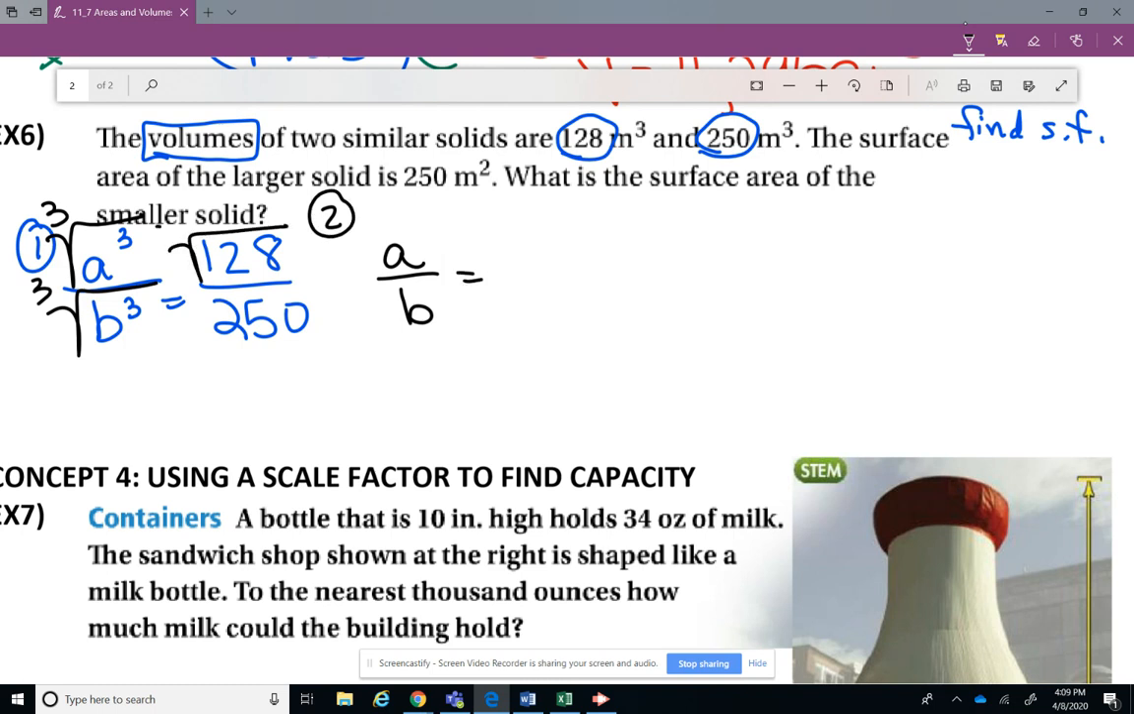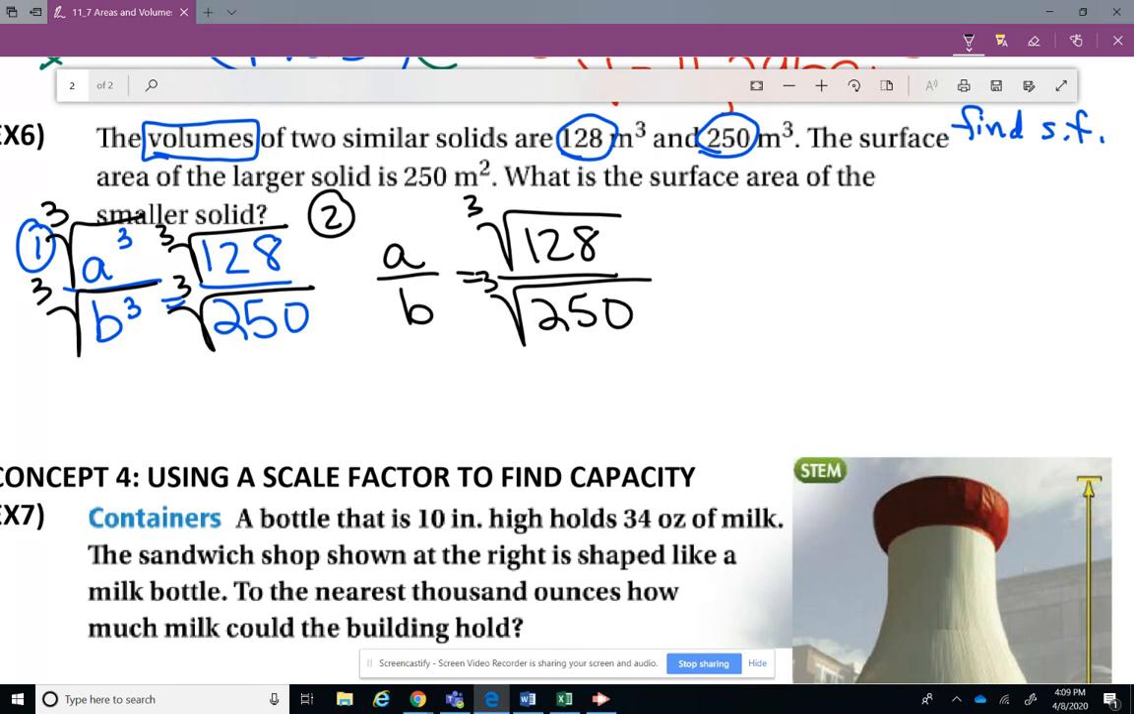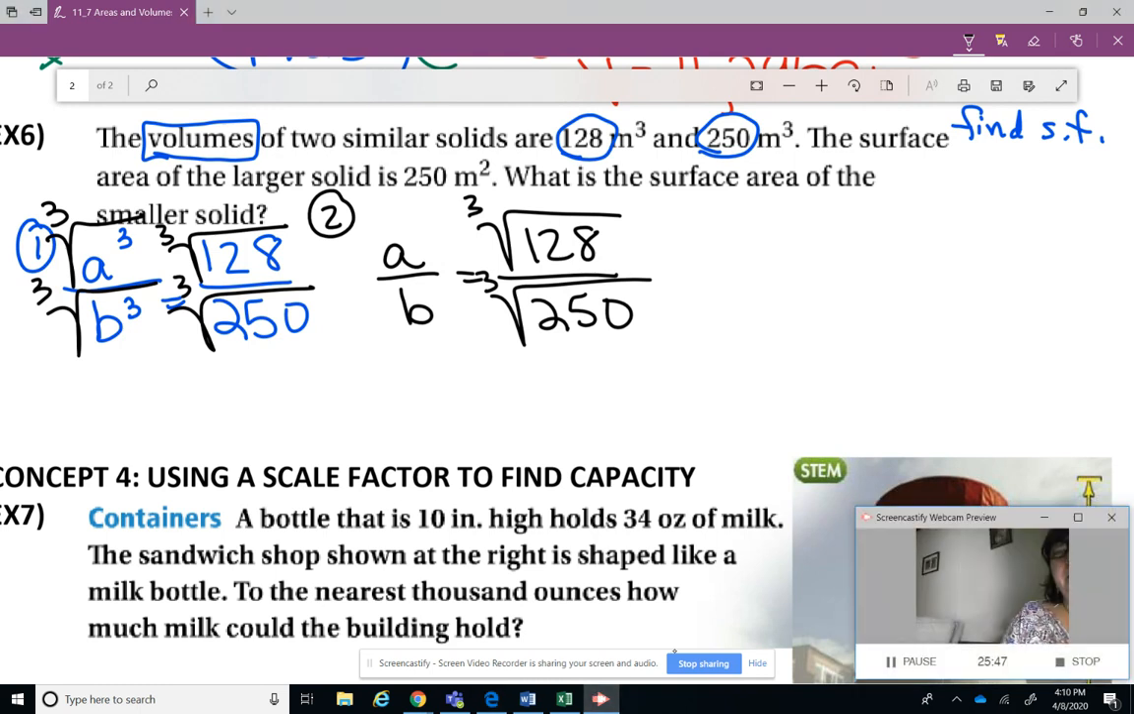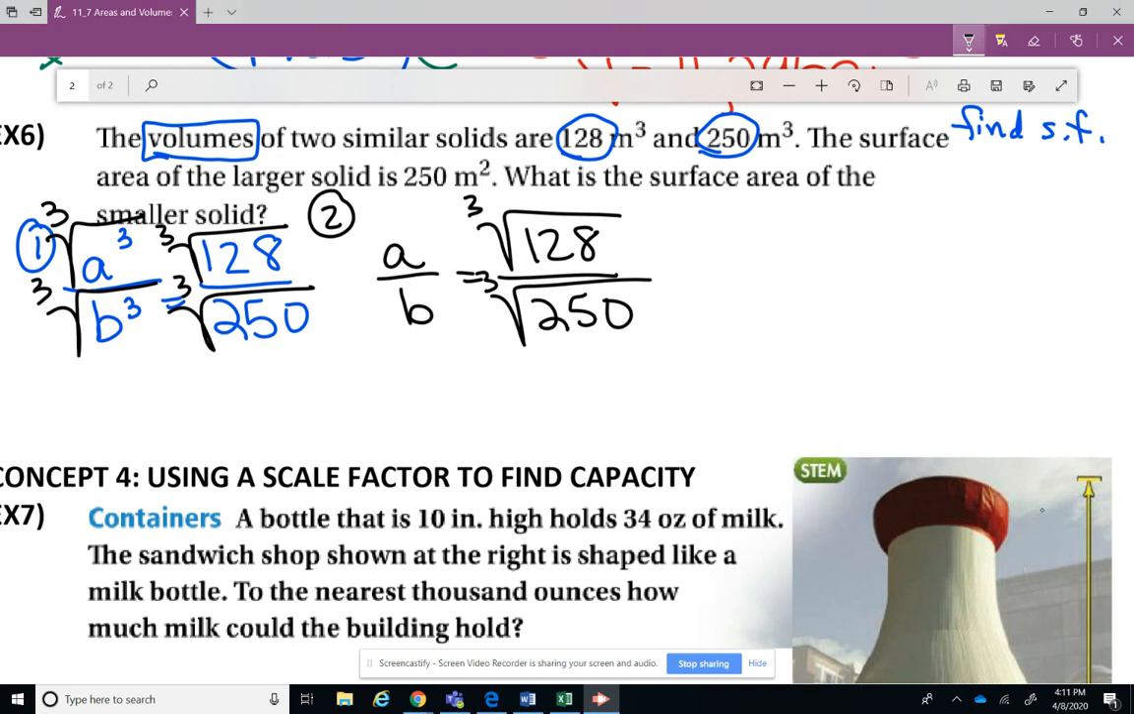Then we're going to do the cubic root of 128, and the cubic root of 250. All right, so we really already have the scale factor. It's right here. Once we have the scale factor, we're going to move on. Now, you could plug that into your calculator if you want, but you're going to get some kind of decimal over some kind of decimal, and it's not going to be very pretty, so we're leaving it the way it is. All right, now, we've taken care of the information we know. We set up the volumes, and we found the scale factor.